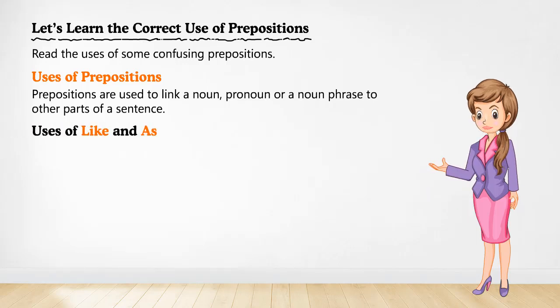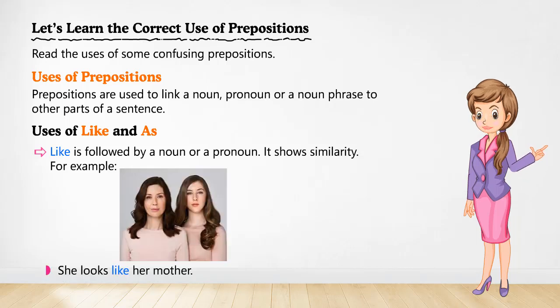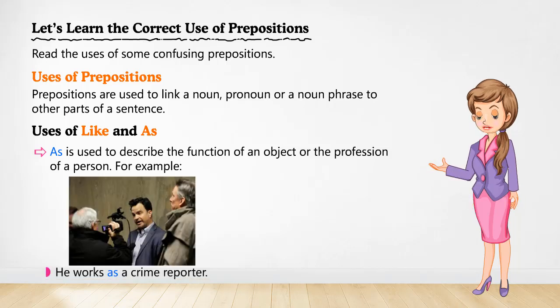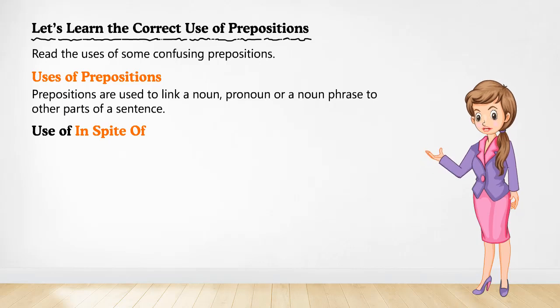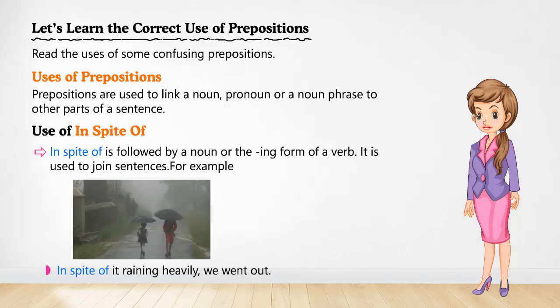Uses of like and as. Like is followed by a noun or a pronoun. It shows similarity. For example, she looks like her mother. As is used to describe the function of an object or the profession of a person. For example, he works as a crime reporter. Use of in spite of. In spite of is followed by a noun or the ing form of a verb. It is used to join sentences. For example, in spite of it raining heavily, we went out.